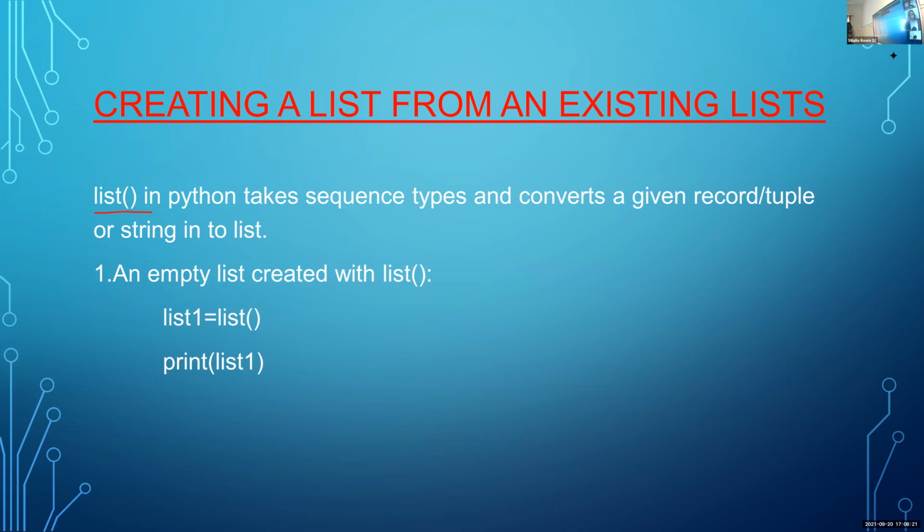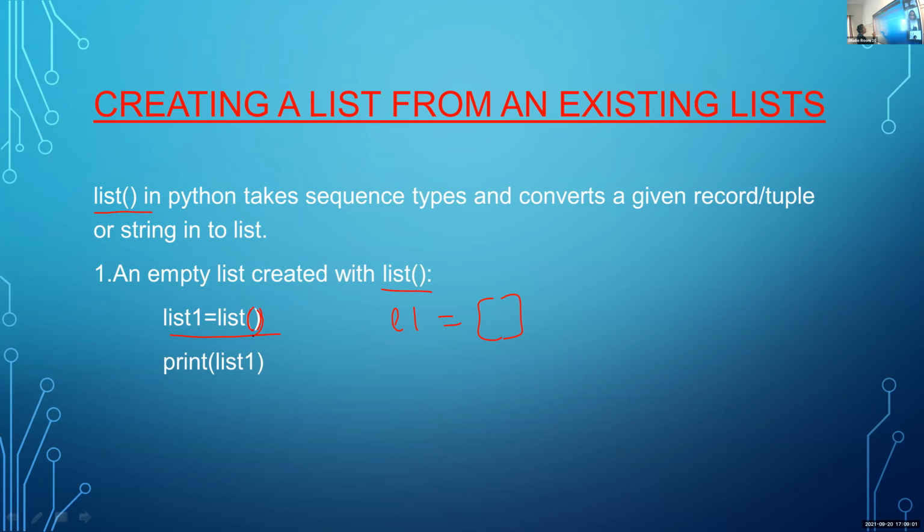So for example, in the normal way, we create a list using L1 is equal to, and just an open and closed square bracket. This is the way we can create a list without using the list function, isn't it? The simple statement is L1 is equal to empty square bracket. That is creating an empty list. If you want to create an empty list using the list function, the statement is list1 is equal to list, empty bracket.